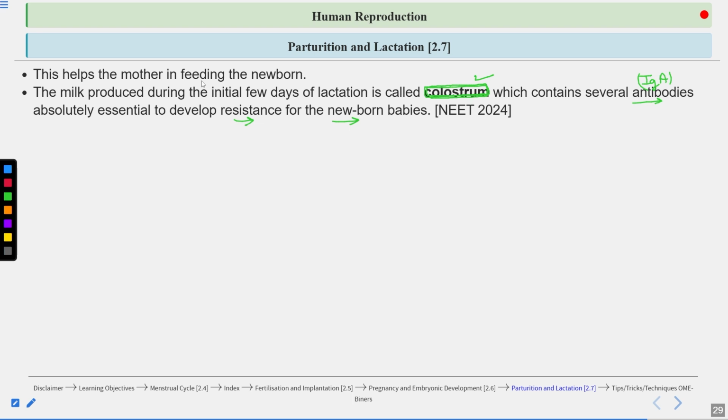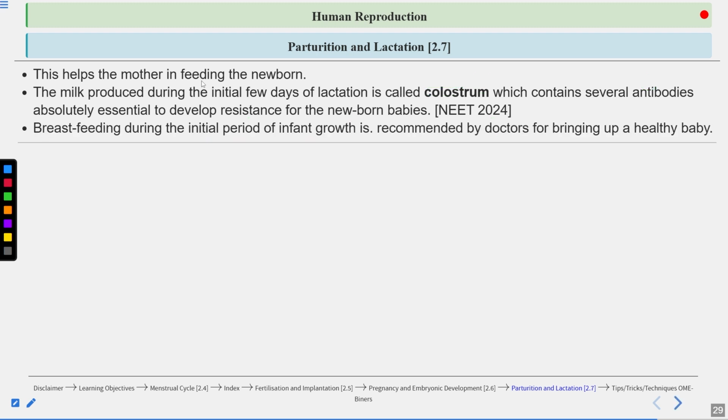Okay, this is clear. A question has come from here in NEET 2024. Breastfeeding during the initial period of infant growth is recommended by the doctors for bringing up a healthy baby. So breastfeeding is recommended by the doctors, especially during the 6 months. Okay, so they suggest only breastfeeding for the initial 6 months for the newborn, because the mother's milk is very nutritious.